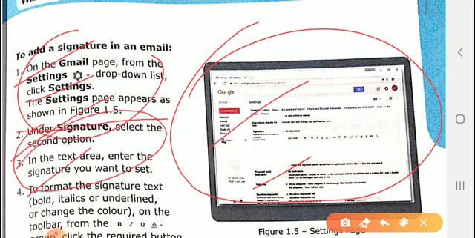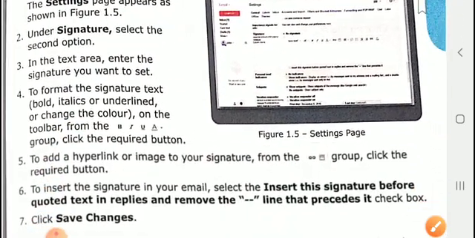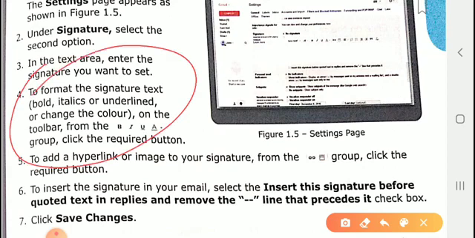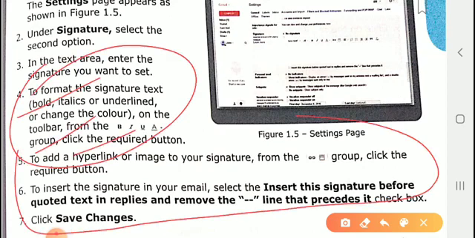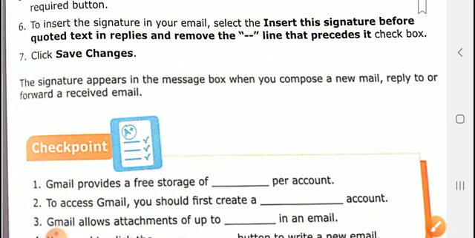In the text area you have to enter the signature you want to set. Then format it: bold, italics, underline. Then insert the signature before the quoted text in replies, check it, and click save. After that you can send the reply.